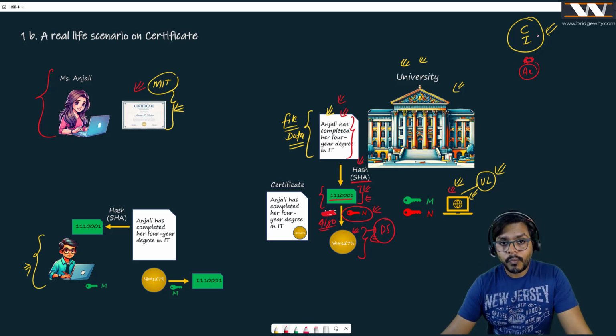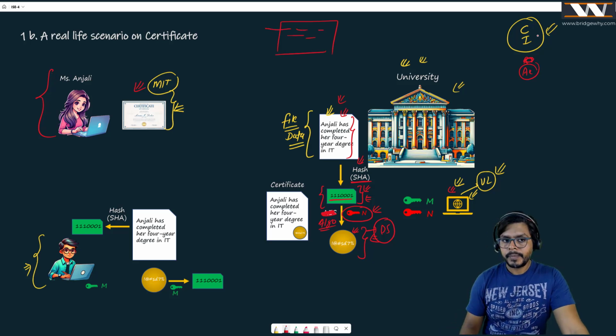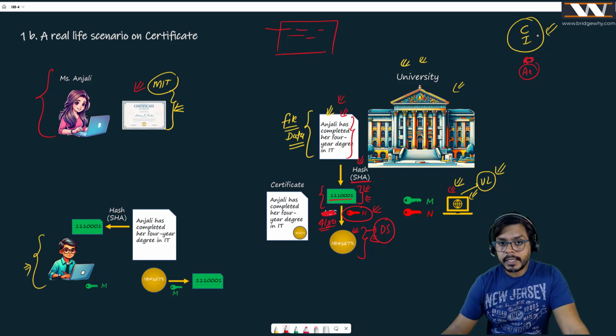Why? Because I want whatever data I'm generating to be readable by anybody. Because a certificate, you can read the certificate, right? If you have your engineering degree, anybody can read it, no doubt about it. But the magical thing on the certificate is the signature or the hologram which this university puts, right?